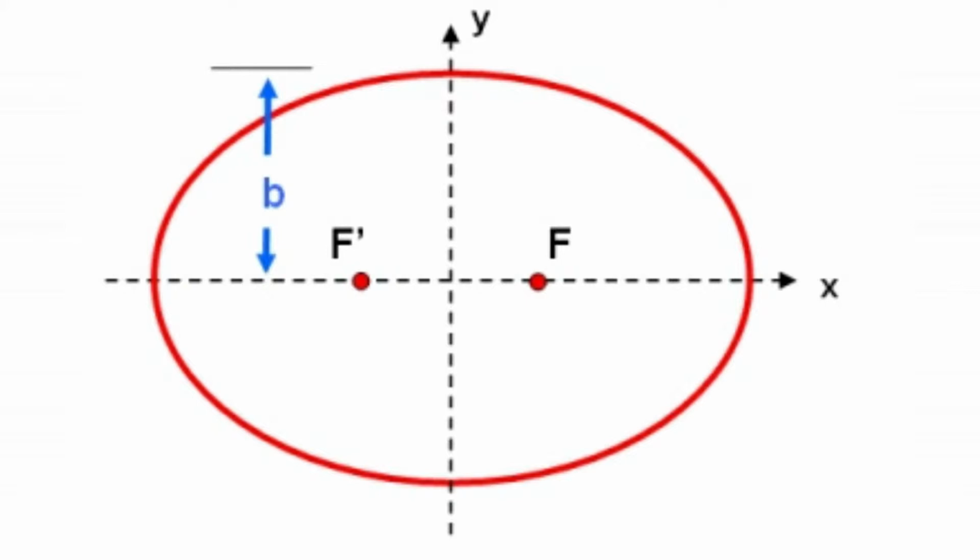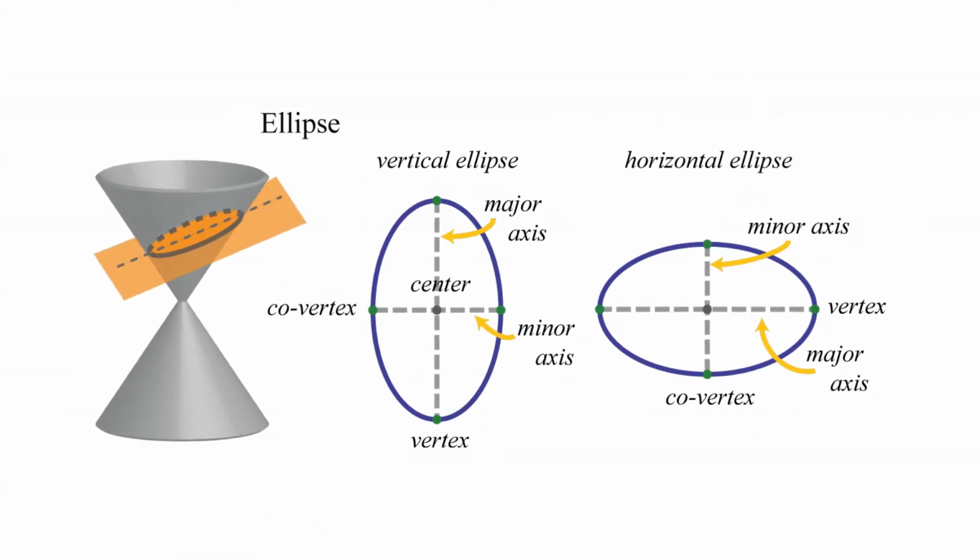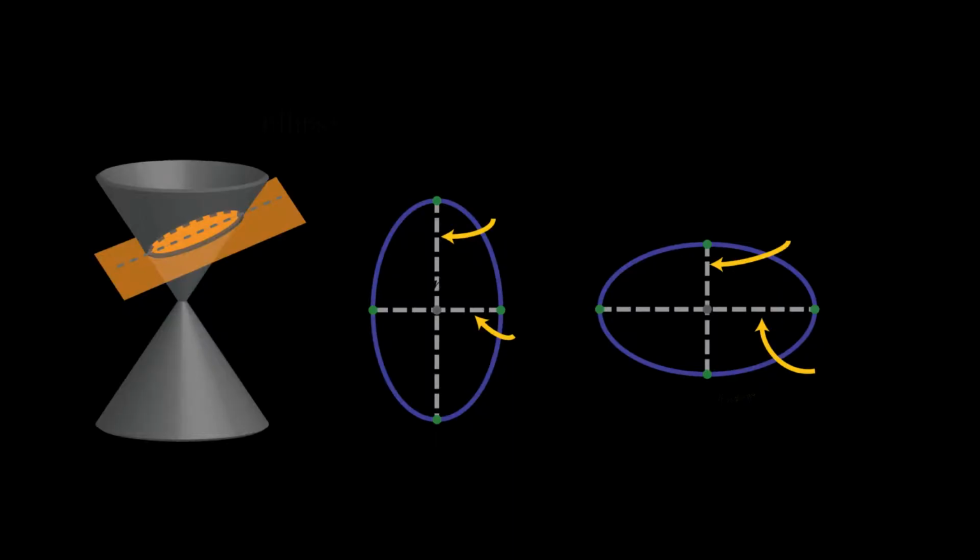Ellipses have these features: a major axis, which is the longest width across the ellipse, and a minor axis, which is the shortest width across the ellipse.